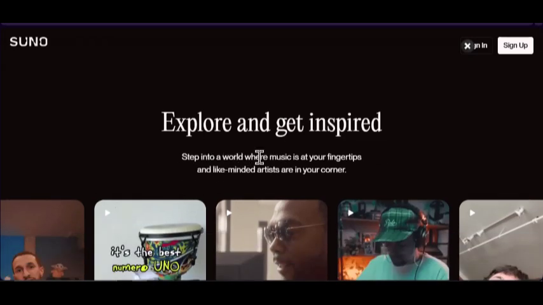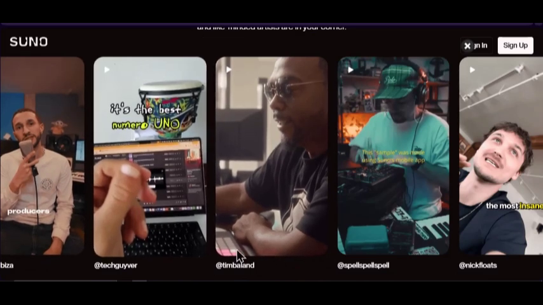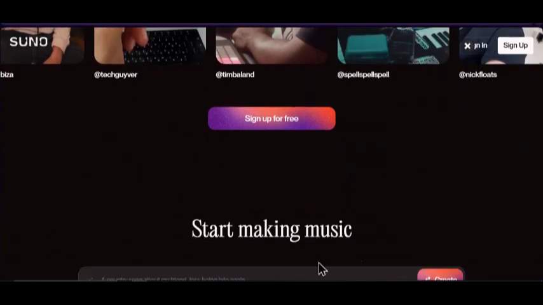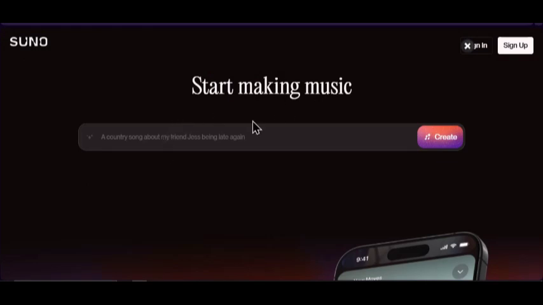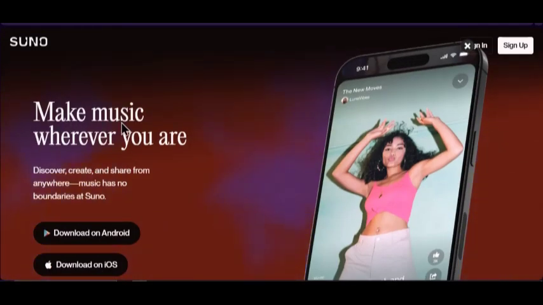You can step into a world where music is at your fingertips and like-minded artists are in your corner. Here they are, producers. You see them. Just start making music, type in text and click on create. So you can make music wherever you are, discover, create, and share from anywhere. Music has no boundaries at Suno.